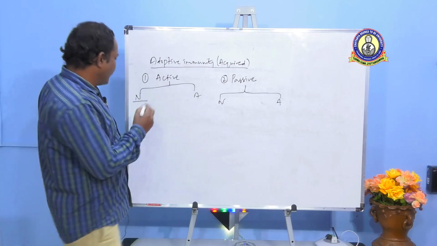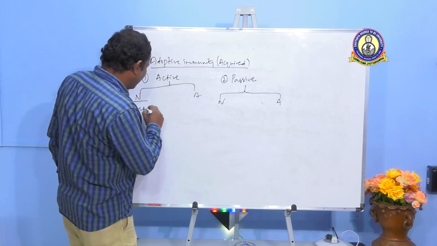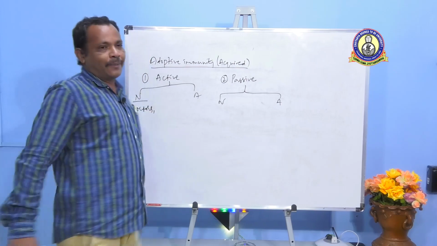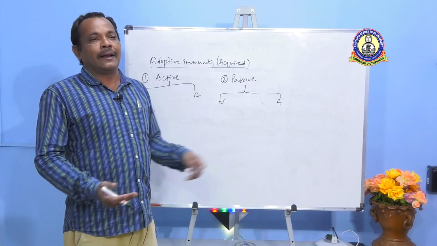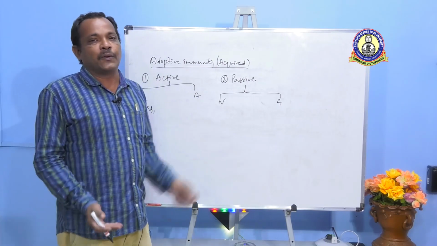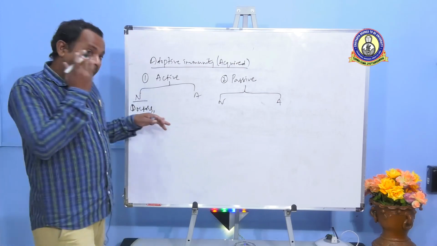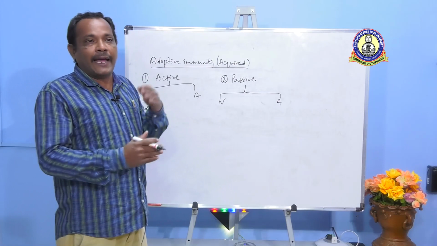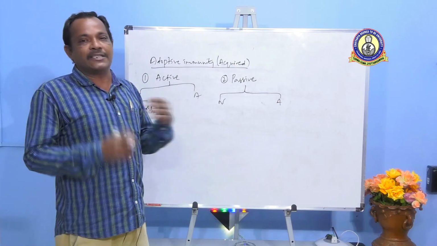Now, I'll give you one example. Doctors or medical professionals, by virtue of their profession, are exposed to different types of microorganisms. And when they are exposed, they can naturally gain the ability to offer resistance against the same.